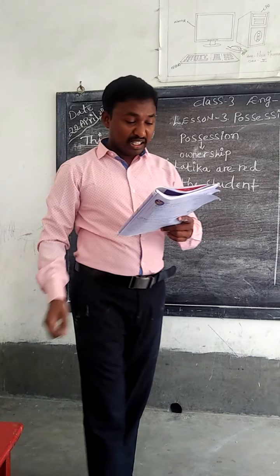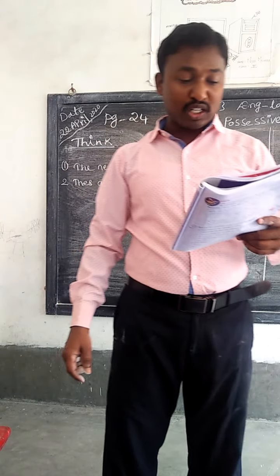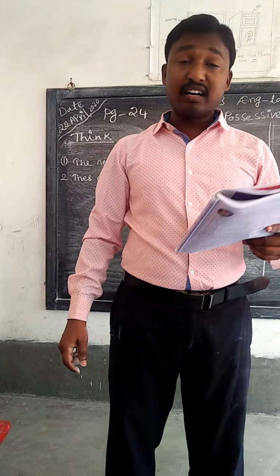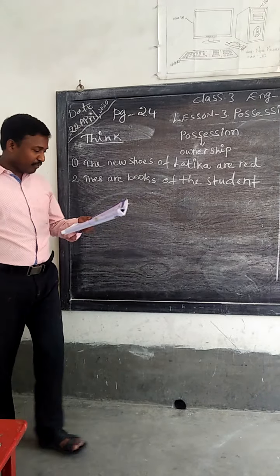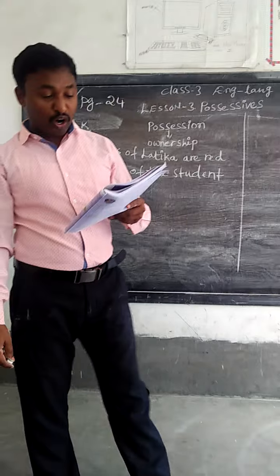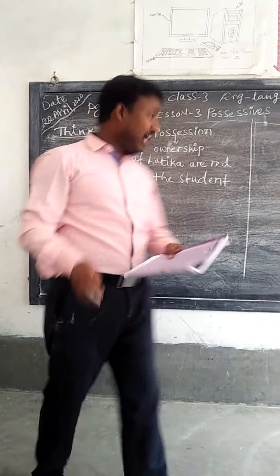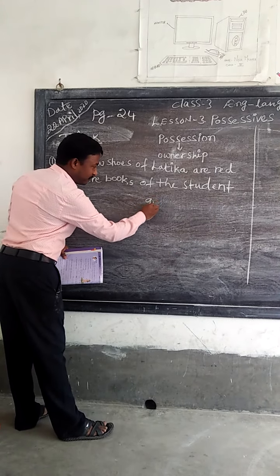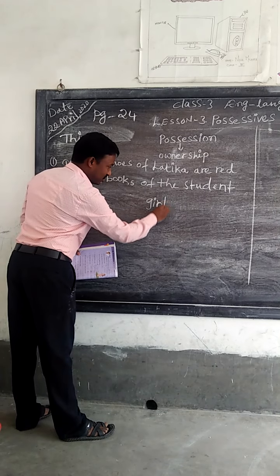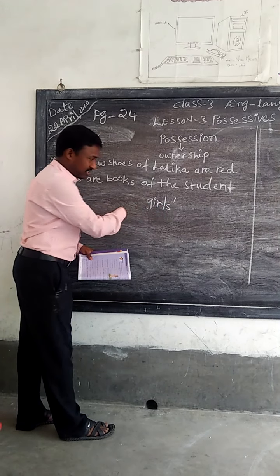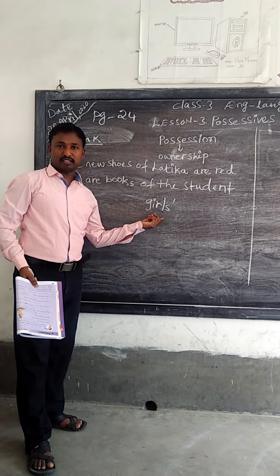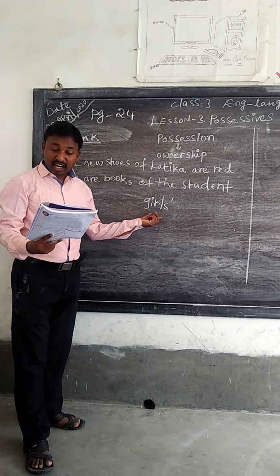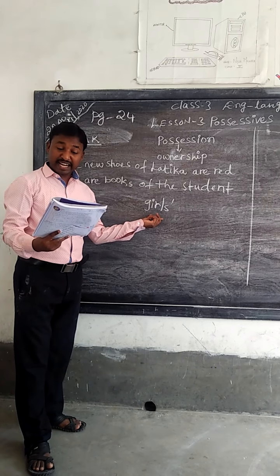Third one you see. The girls' frocks are grey. So dear children, girls they have given, so girls have the apostrophe, because here girls is plural.